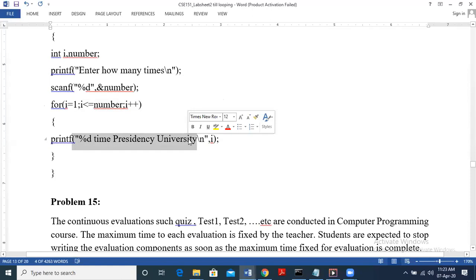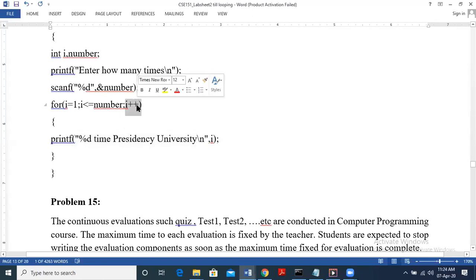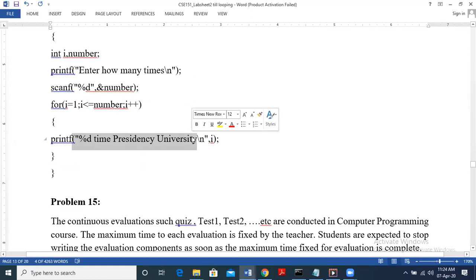Now let us see what happens next. Now here, after printing 10 times Presidency University, again it comes to I plus plus. So 10 plus 1, I becomes 11. So 11 less than equal to 10 is the condition to be checked. So when we see this, 11 is neither less than 10 nor is it equal to 10. So the condition is false. So once the condition is false, the control comes out of this loop. So the program will complete. So we have printed Presidency University 10 times. So I hope this is clear. I just repeated the same example which we discussed yesterday.